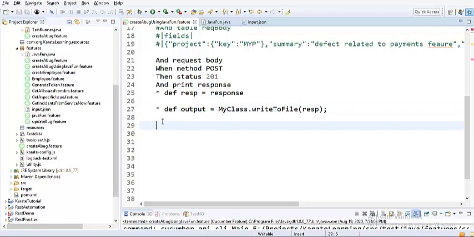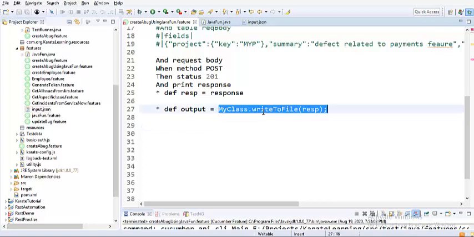Now what happens is, the moment you run this file, it initially fetches the body from the Java function, which is the request body method, which is a non-static one, and then once the response is printed, it will call the static method this time, which is write to file, and this method will print the response in a file called data.txt. If it is not there, it creates it.